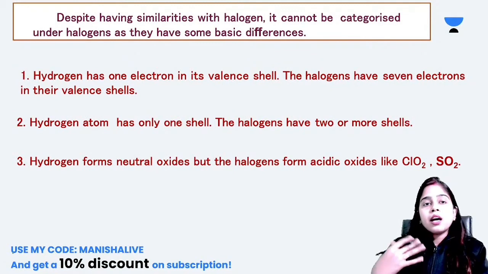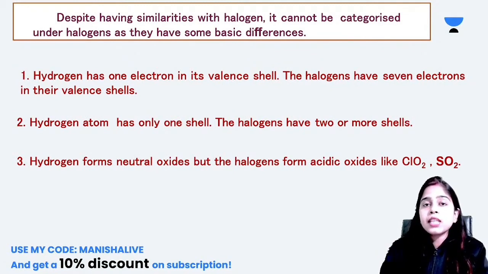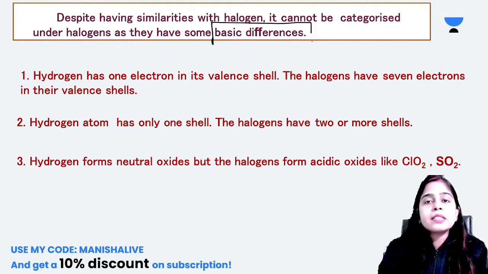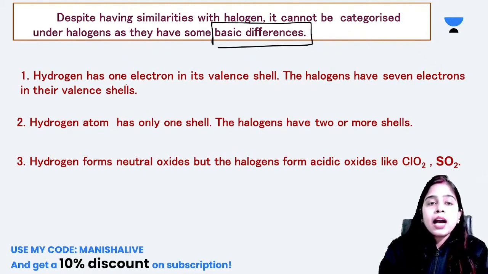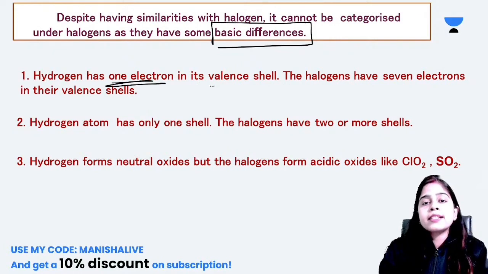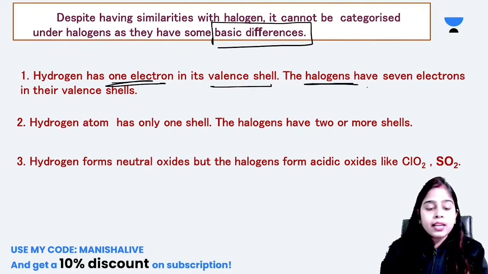If hydrogen is showing so many similarities with halogens, why is it not categorized under halogens? Because there are some basic differences between halogens and hydrogen. For example, hydrogen has one electron in its valence shell, and halogens have 7 electrons in their valence shell.